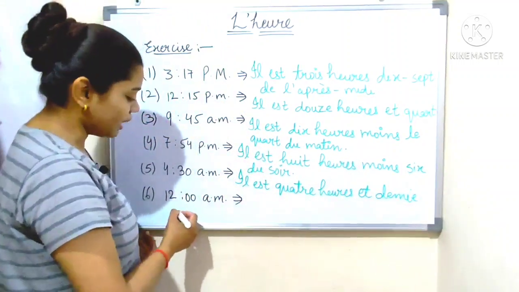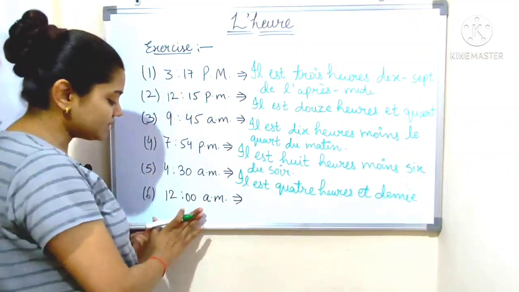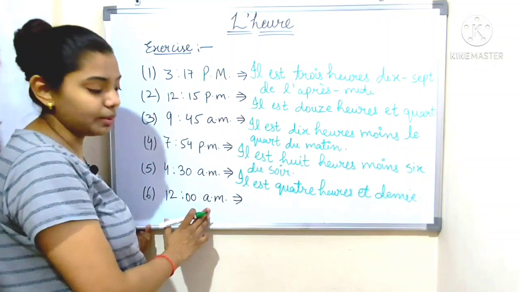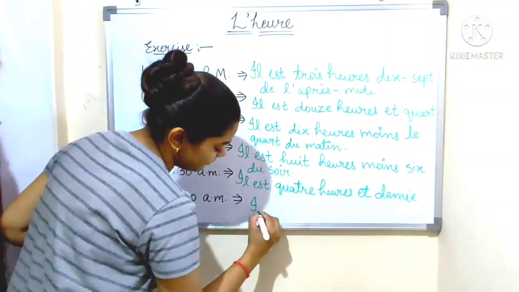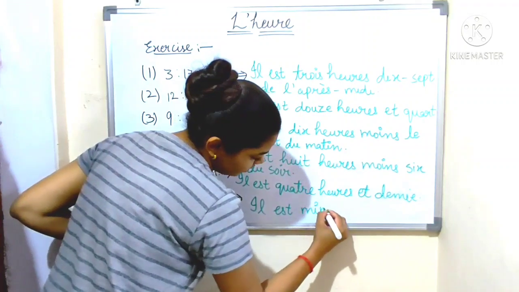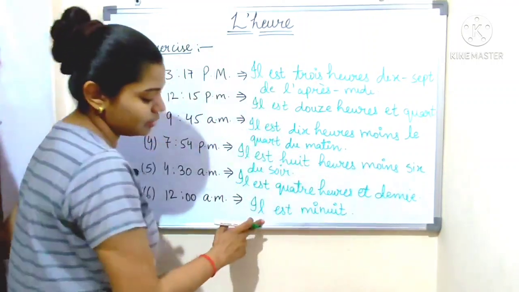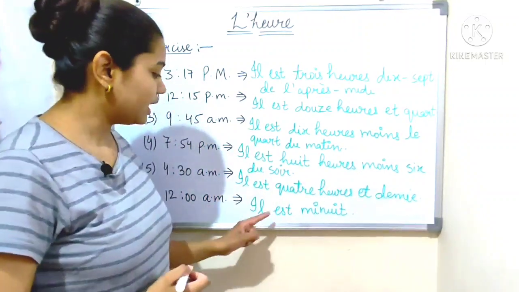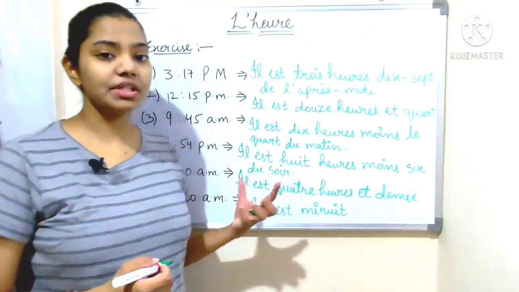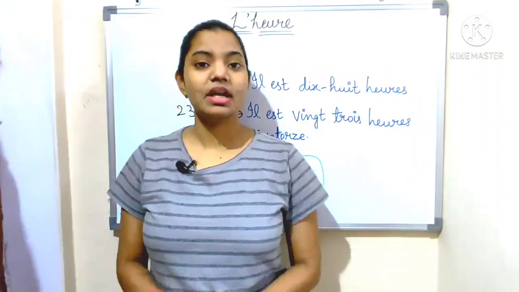Now, 12 a.m. For 12 a.m., that means it is midnight. Il est minuit. We use this expression to show midnight. So, il est minuit, which means it is 12 a.m., or midnight.